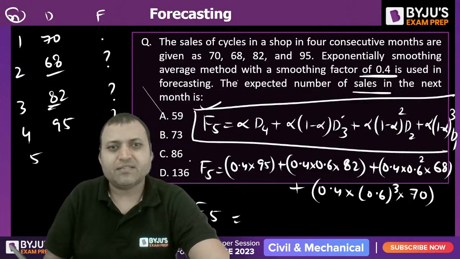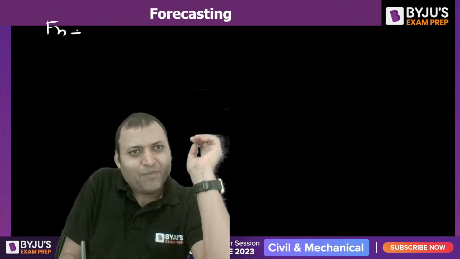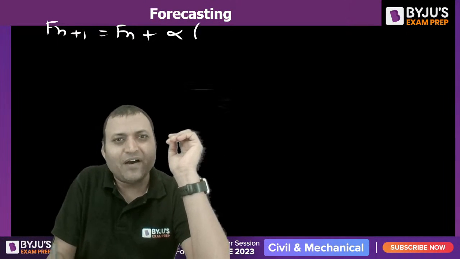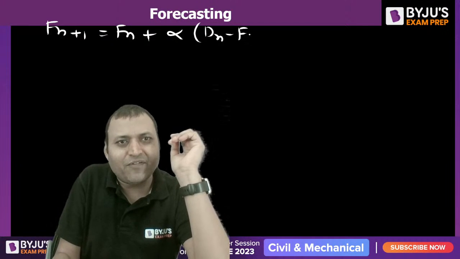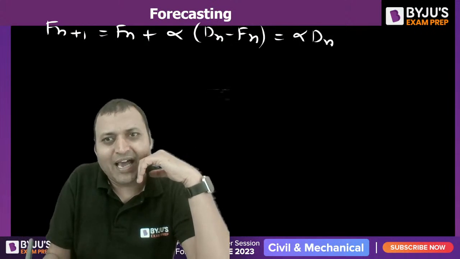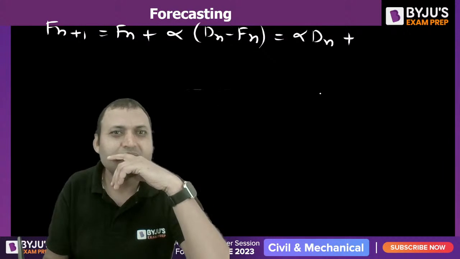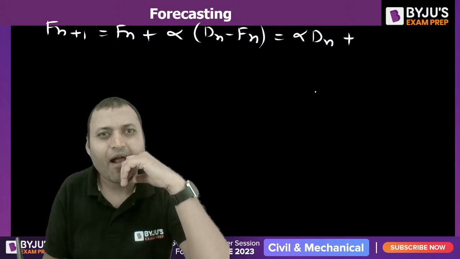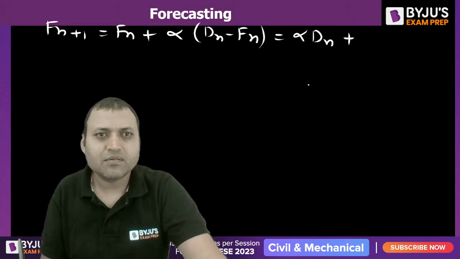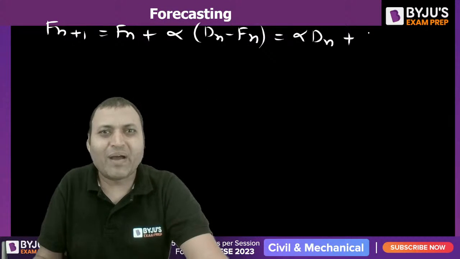How to derive this? As we know, Fn+1 is equal to Fn plus alpha (Dn minus Fn), isn't it? So that can be written as alpha Dn plus (1 minus alpha) Fn.